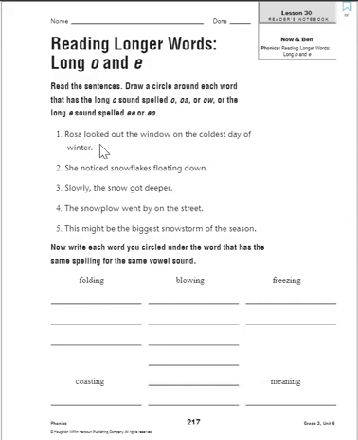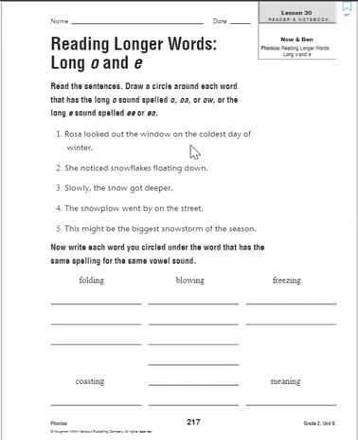Looked has a short sound, not a long O sound. Out has an ow sound. Does that give us an O sound? It does not. It gives us ow. So let's look at window. We hear the O sound in window, and that OW together makes that long O. So go ahead and circle that one. On gives us an ah.